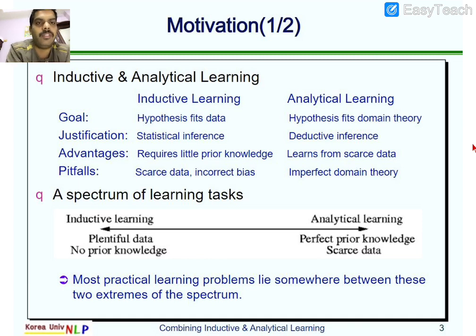Obviously, pitfalls: what drawbacks do we observe? In inductive learning, scarce data and incorrect bias. In analytical learning, imperfect domain theory. Whenever we have a domain theory which does not give all positive statements, we get failure results. And a spectrum of learning tasks.